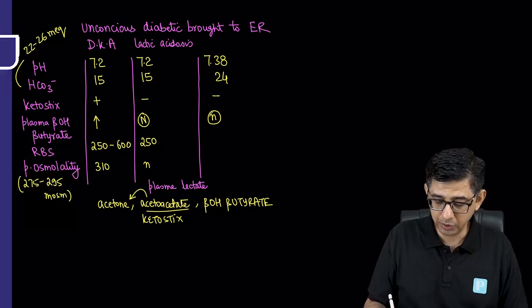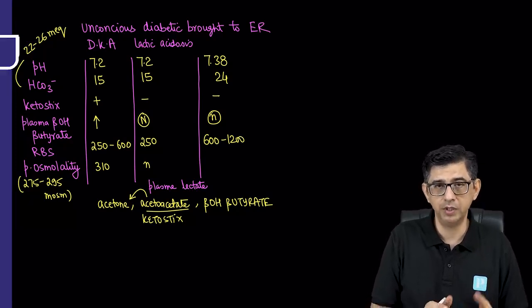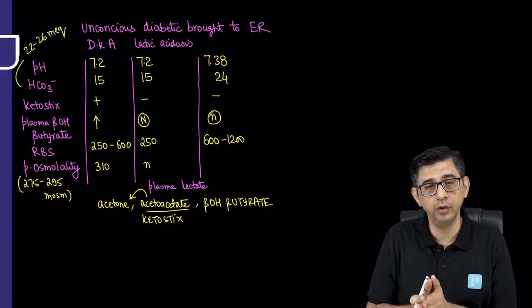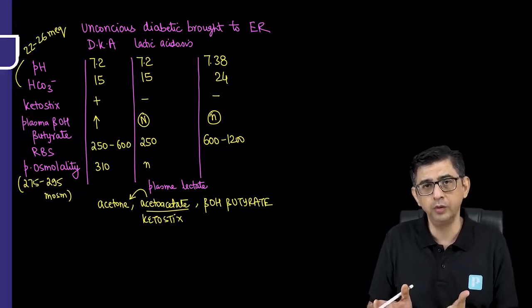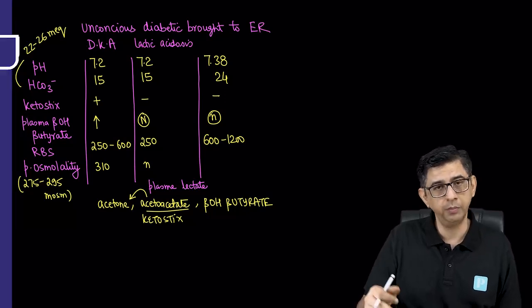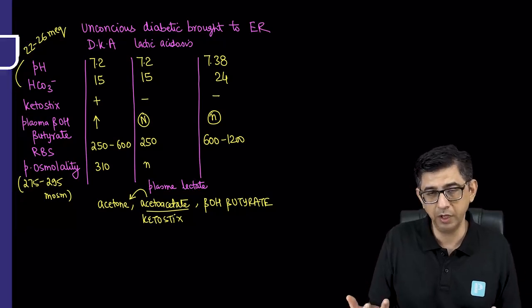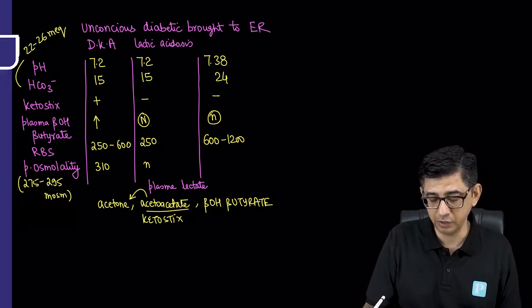But the sugar of the patient is an astounding 600 to 1200 milligrams. I would say the blood of this patient is like fruity in a literal sense, there's so much sugar present in the blood. And when you attempt this MCQ, you'll be wondering to yourself, what's going on, man? Everything is given normal. pH is normal. Bicarb is normal. Ketones are not there. I mean, a normal person doesn't have ketones in the urine. There are no plasma beta hydroxybutyrate elevations present.